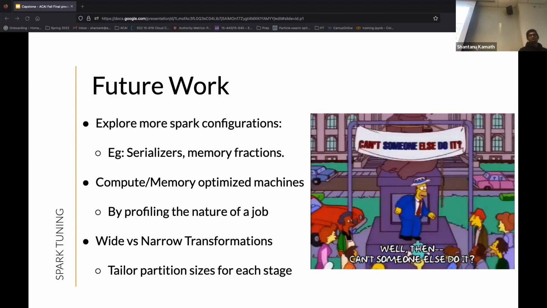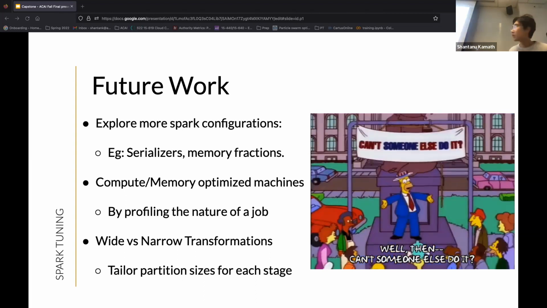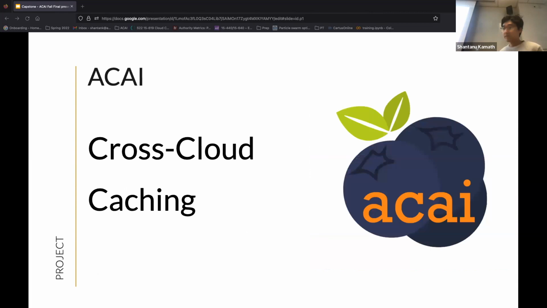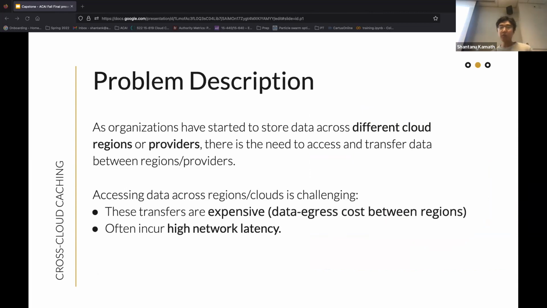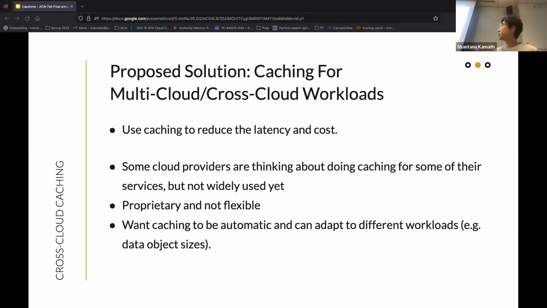Hi. So for the cross-cloud caching project, the problem we're trying to solve is that as organizations have started to store data across different cloud regions or providers, there's the need to access this data. But accessing this data is often really expensive due to the high data egress costs between regions. And if these regions span vast geographical distances, then they often incur high network latency as well. So to solve this, we propose using caching to reduce latency and cost.